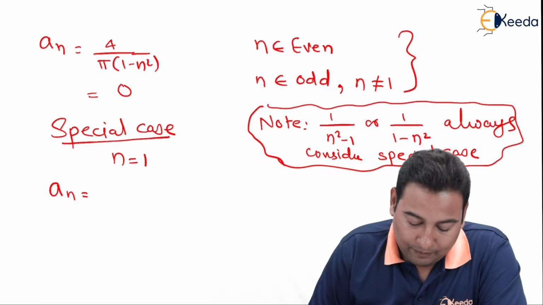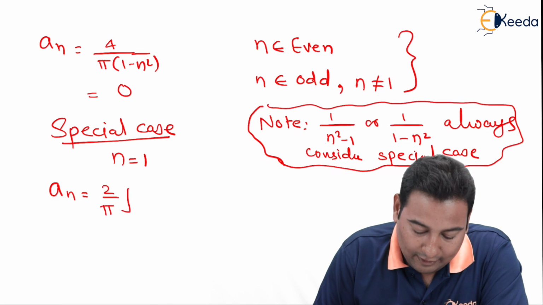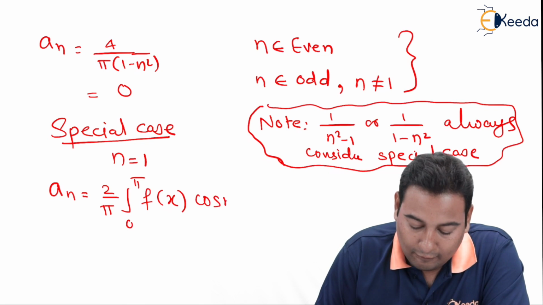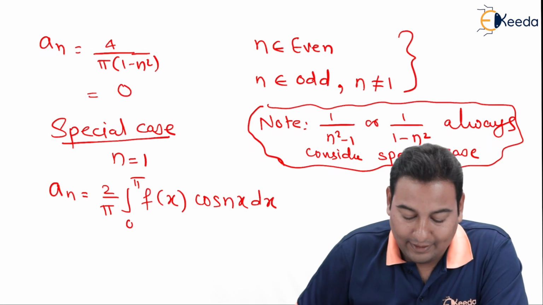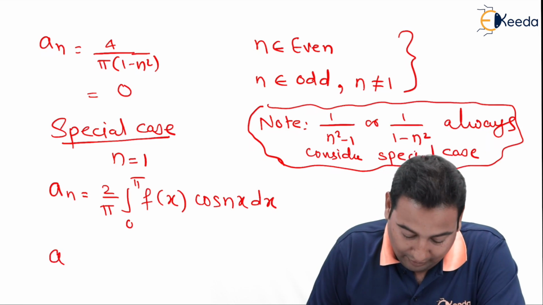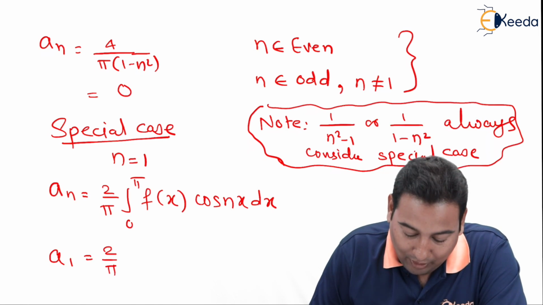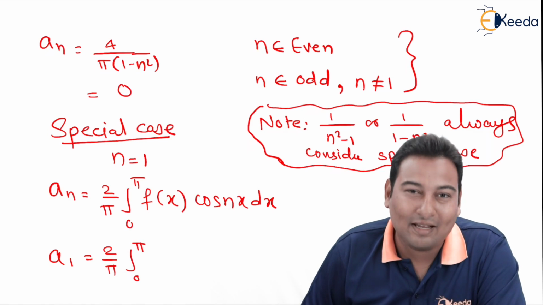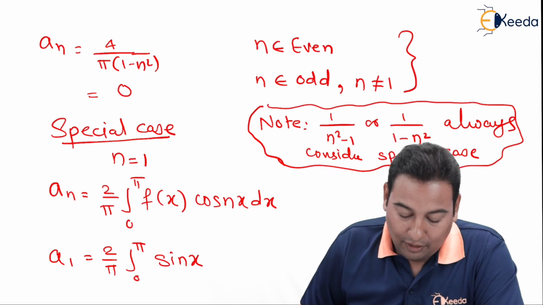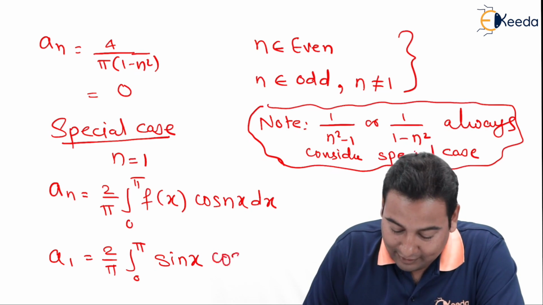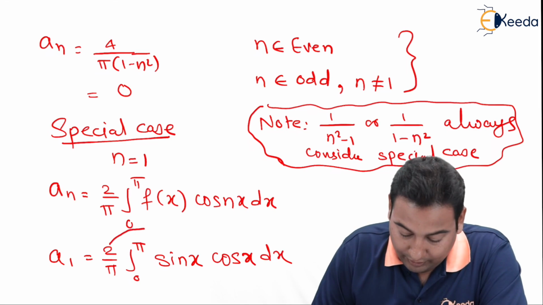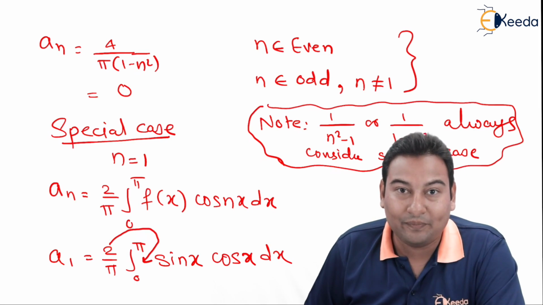The an formula is 2 upon pi, integral 0 to pi, f of x cos nx dx. This is the formula. Here we are using n is equal to 1. Therefore, this will be a1 is 2 upon pi, 0 to pi. What is f of x? f of x is sin x. If we put n is equal to 1, we'll get cos x dx. We need to integrate this.